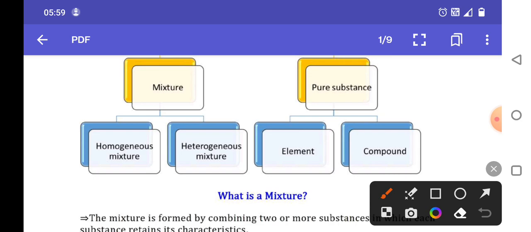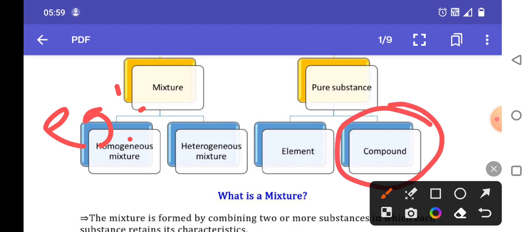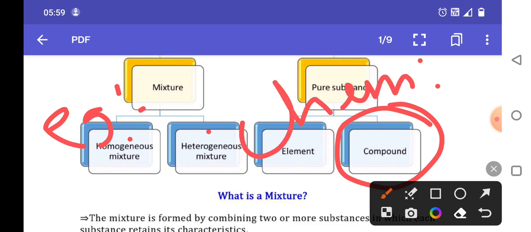Then in the case of a mixture, the constituents can be separated readily by different physical methods. We can take some examples like decantation, separation, or simple methods. These are the different physical methods. But in the case of a compound, the constituents can be separated by chemical or electrochemical methods. Okay, students.